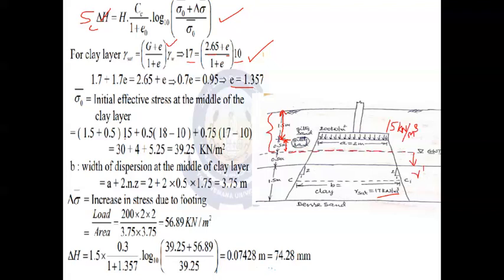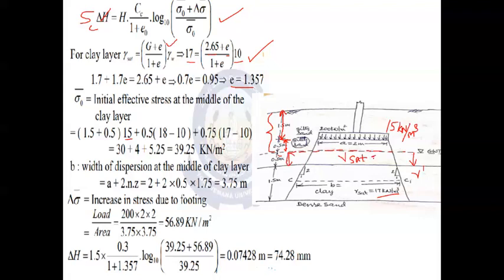First one is as usual 1.5 plus 0.5 into 15, plus 0.5, this particular portion, then the saturated unit weight, given here.